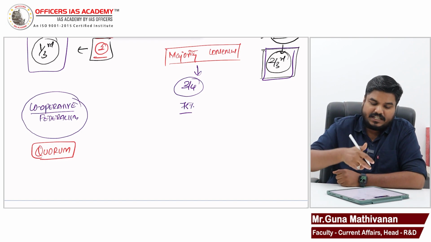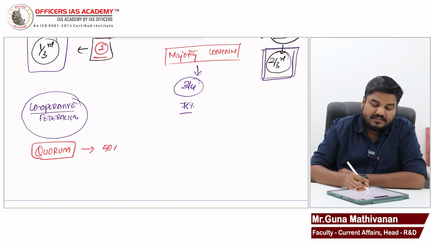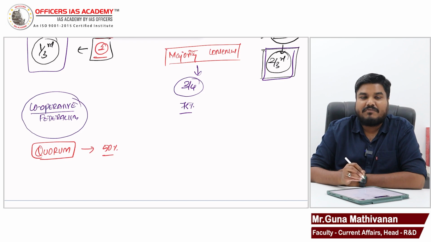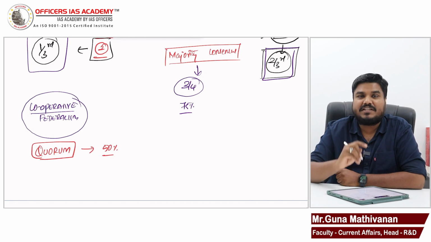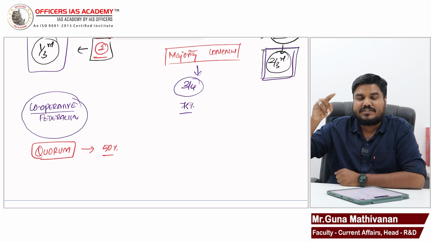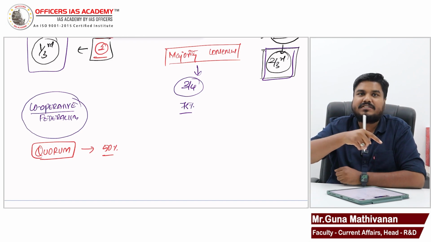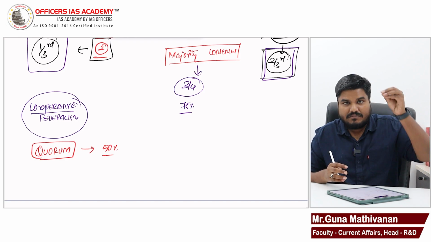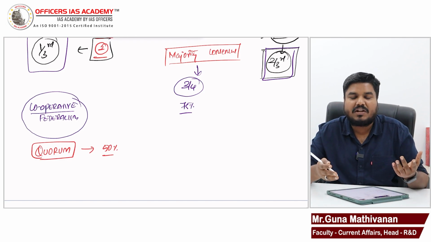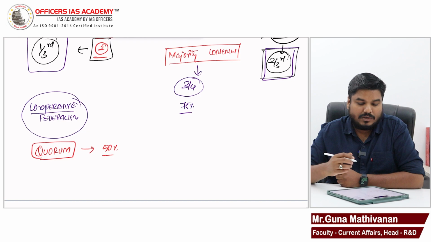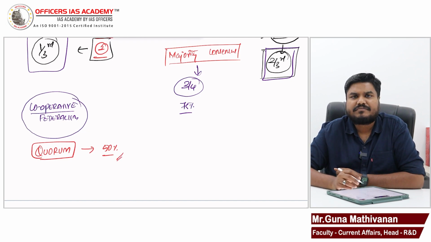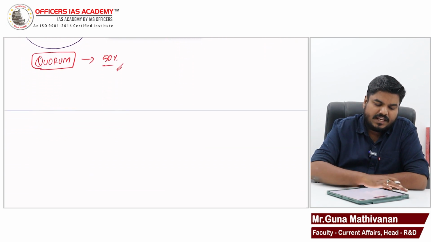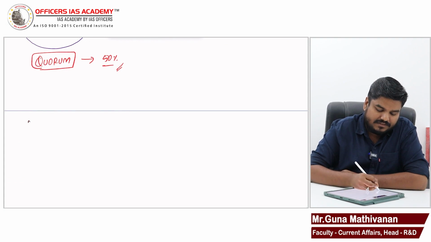But the quorum for GST Council is 50%. That means of the 28 states, UTs, and central government members, at least 50% should come to the meeting. Only then will the meeting be conducted, or else it will be cancelled. The quorum is 50%. So now we will look into the tasks of GST Council.